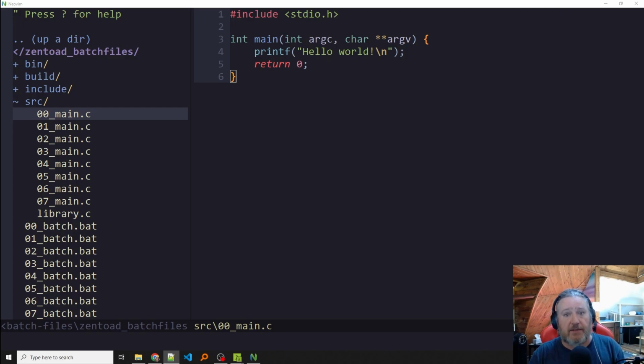But when something breaks, I don't know how to fix it. Especially if I set it up myself, sure, maybe I can figure it out. If I get someone else's project and I run CMake and it doesn't build, there's an error, I have no idea what to do. If you pull down a project and there's a batch file, I can figure it out.